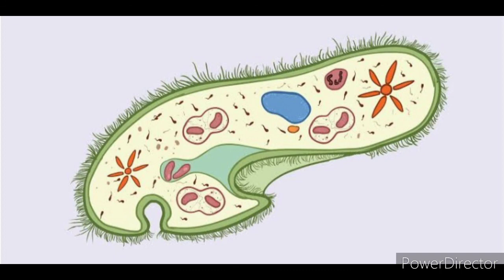In the same way, the food materials, nutrients and minerals, everything is directly taken up from the surroundings, and the waste materials are directly excreted from the cell. So this kind of transportation will happen in a paramecium.